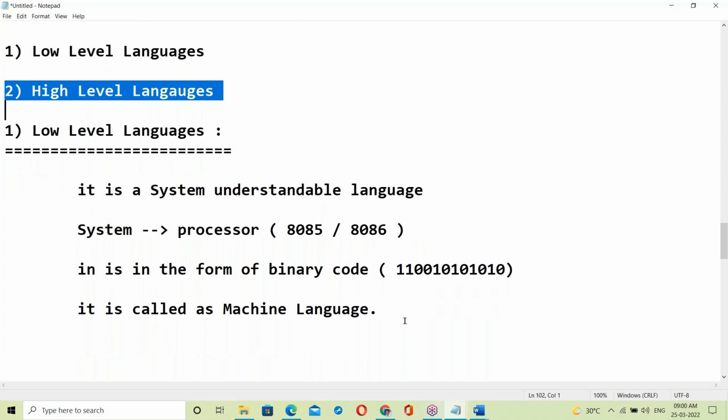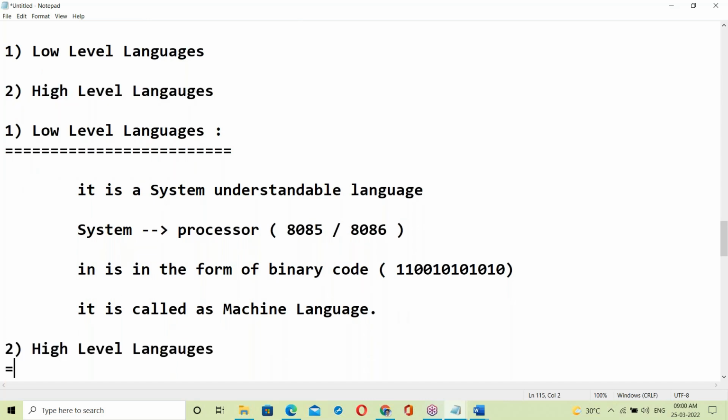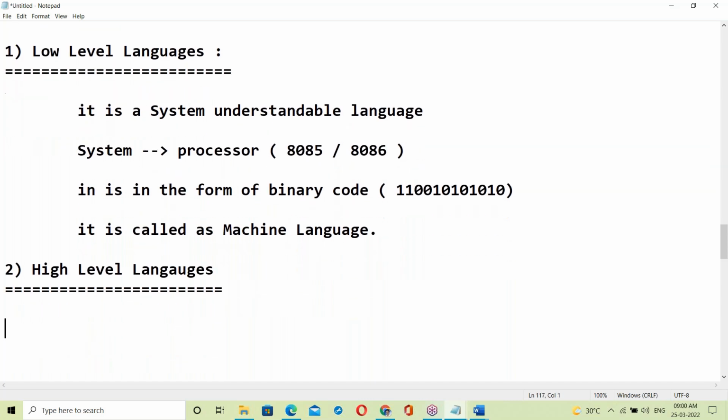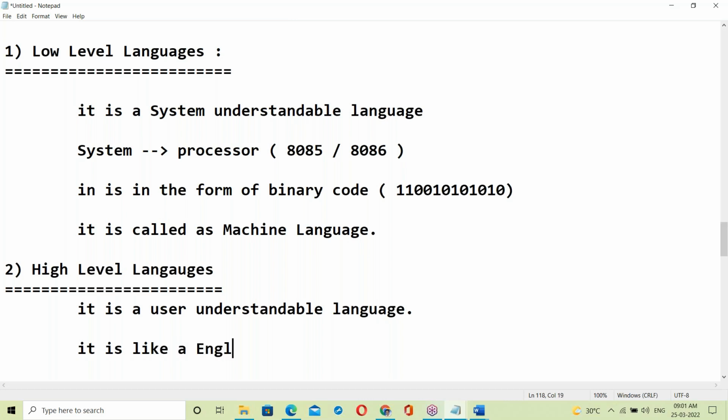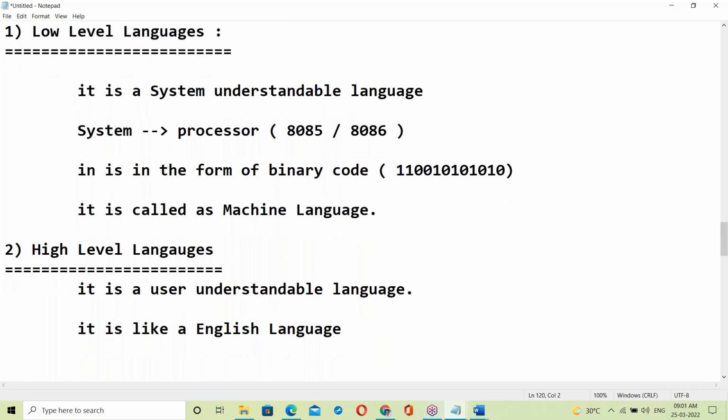Next, high level language. Yes, it's a user understandable language. It is like the English language. See here, Java is a high level language, Python is a high level language, C++ high level language, C language high level language. Yes, all of them are high level languages.